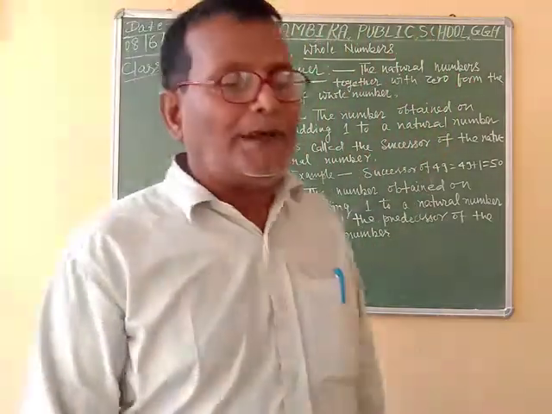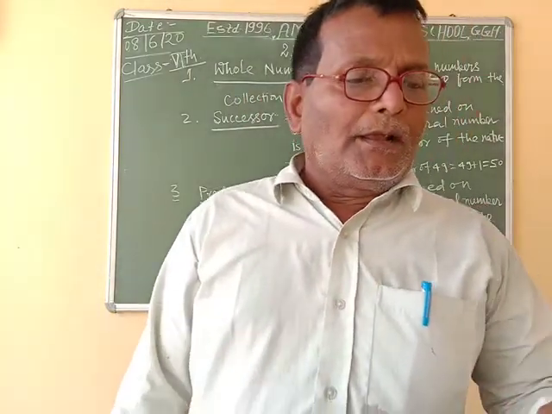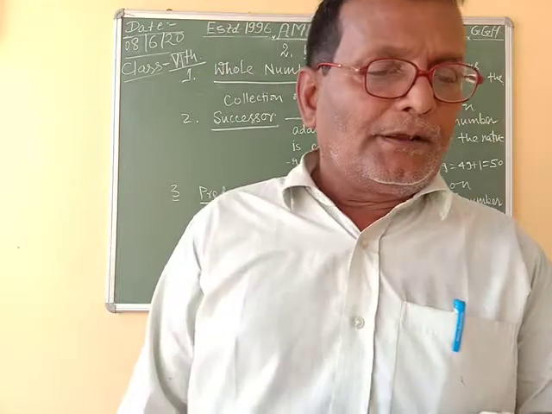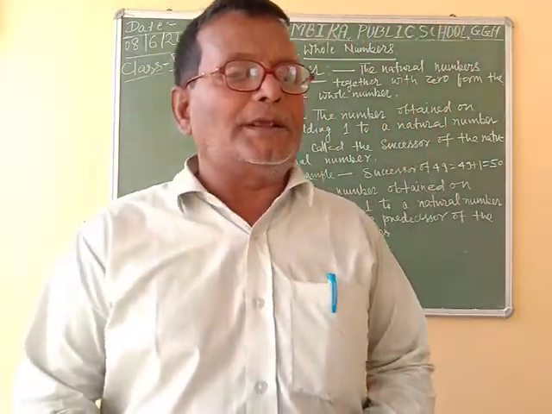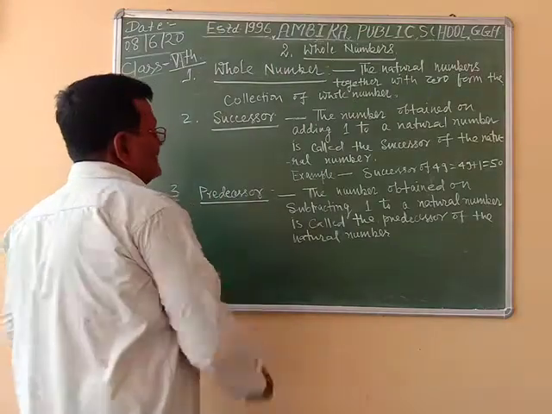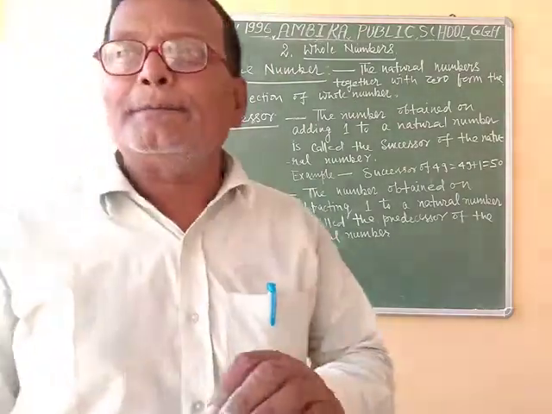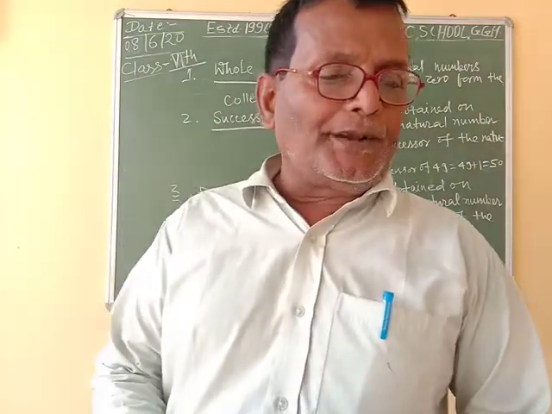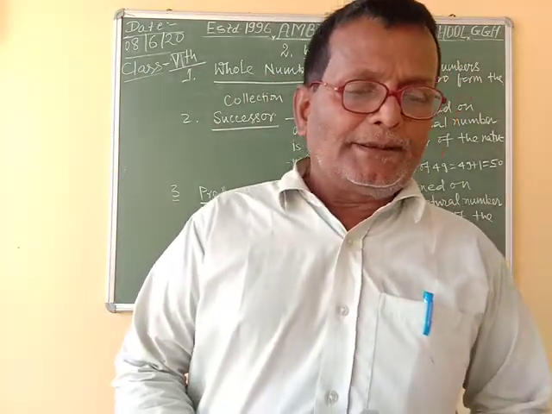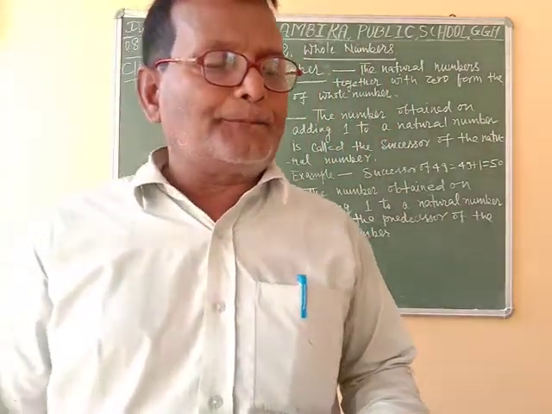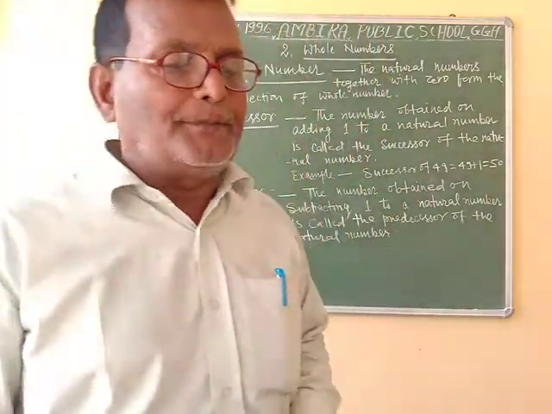If you have to find the successor of the given number, you add 1 to the natural number and you will get the successor. If you have to find the predecessor of the natural number, you subtract 1 from the given number, then you will get the predecessor of the given number.